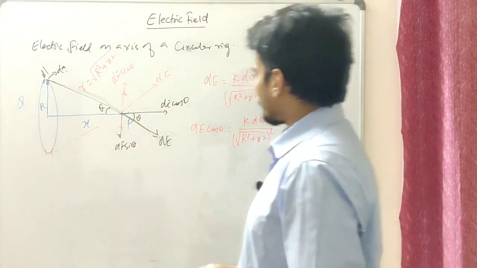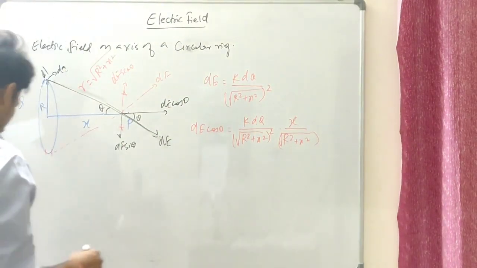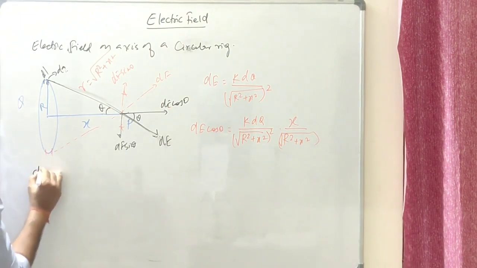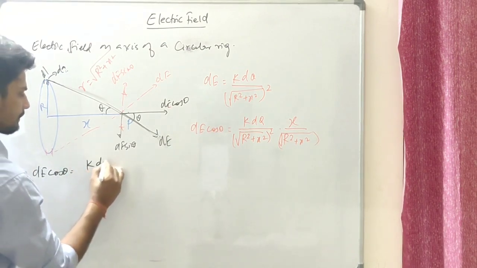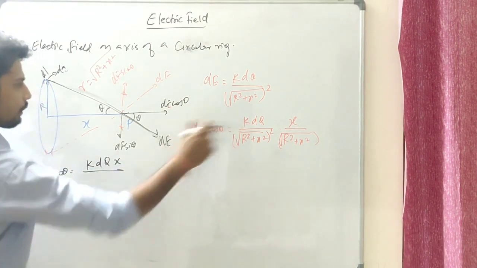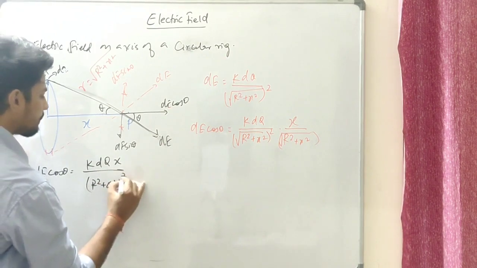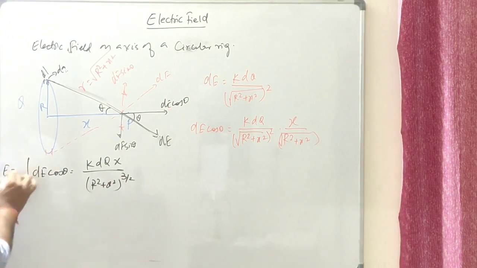So ultimately what I'm going to get is, I'm going to put this part of the board. Okay, let's say, some obstacles. So dE cos theta should be k dq x over (r square plus x square) to the power of 3 by 2. If I'm going to integrate this, I'm going to get the net electric field.